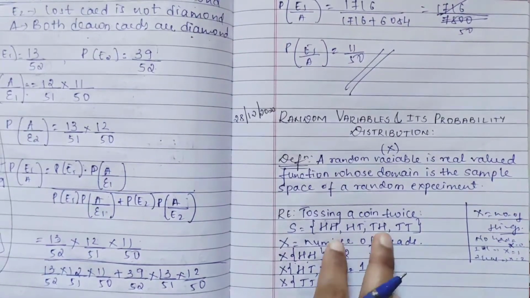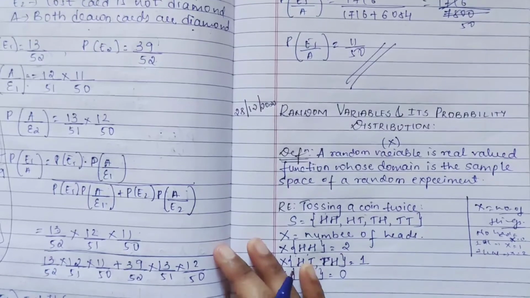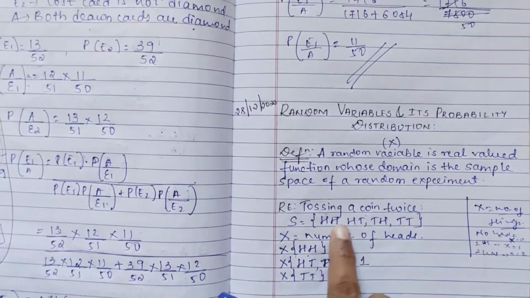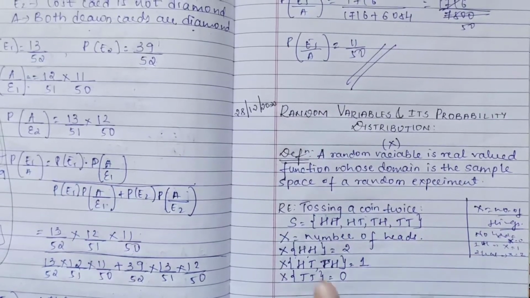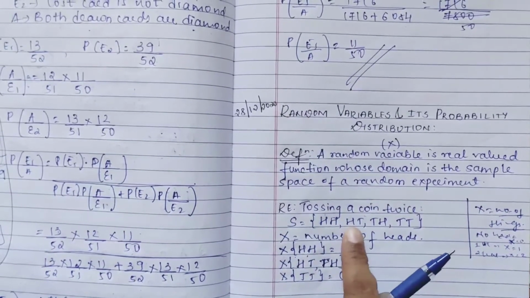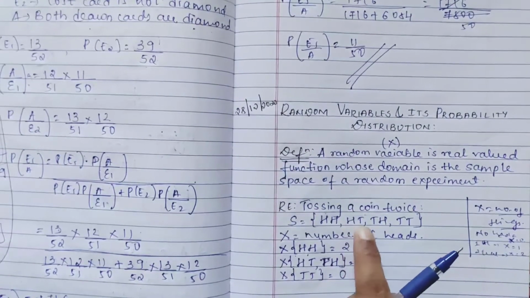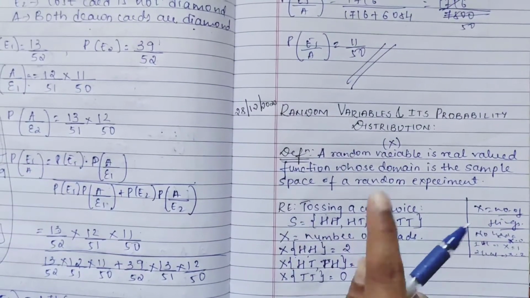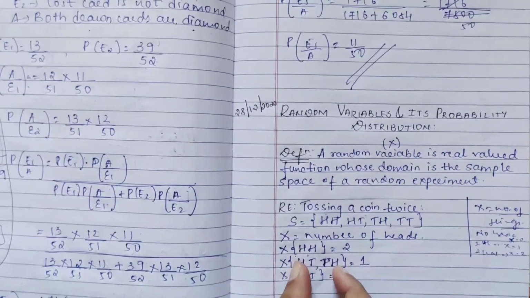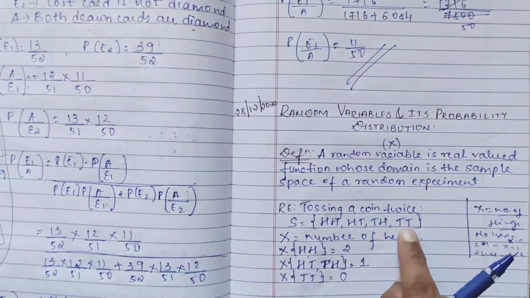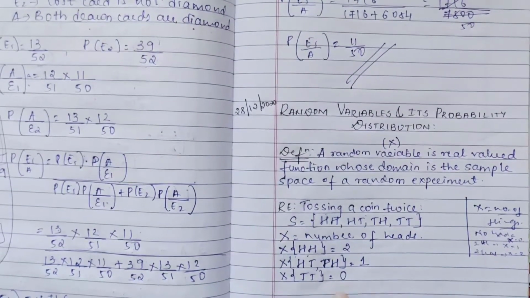I have clubbed these two together. If you want, you can do it separately, finding the random value for each case. For head head, how many heads? 2. For head tail, how many heads? 1, and for tail head also you get 1 only. So I have clubbed those two. And here you don't have heads, so it will be 0. I hope you have understood what this means.